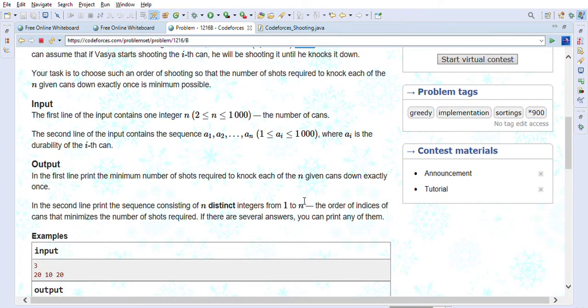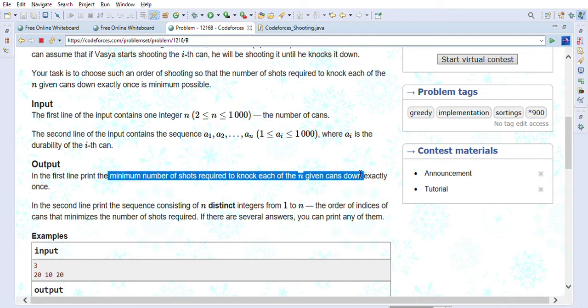Now we have to find out the minimum number of shots that are required to knock down all the cans, right? In the input they have given us n, the number of cans. As you can see, 3 cans are given, and these are the durabilities of each can: 20, 10, 20. We have to find the minimum number of shots required to knock down all the n given cans exactly once.